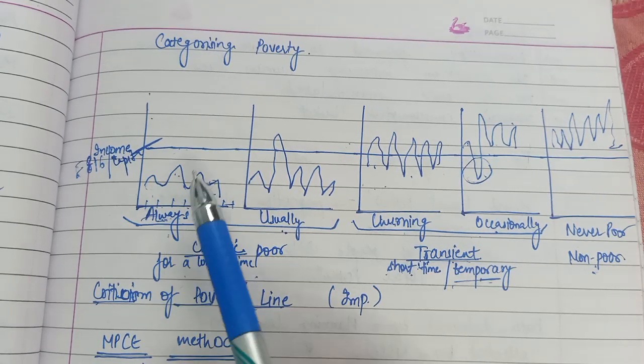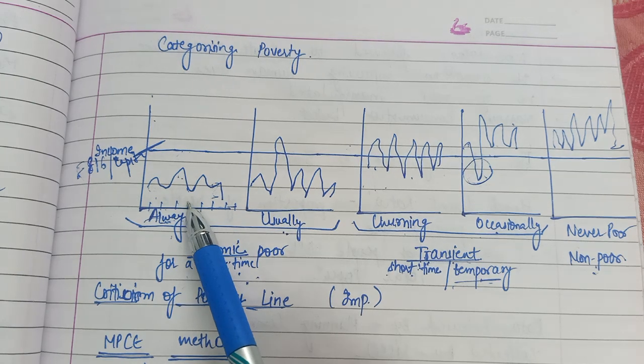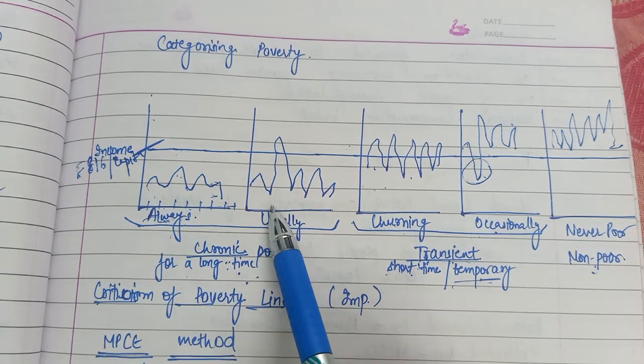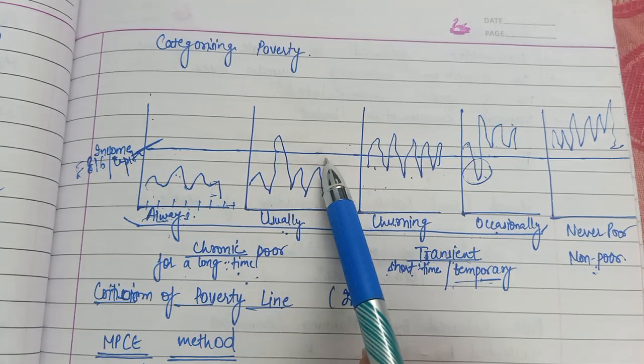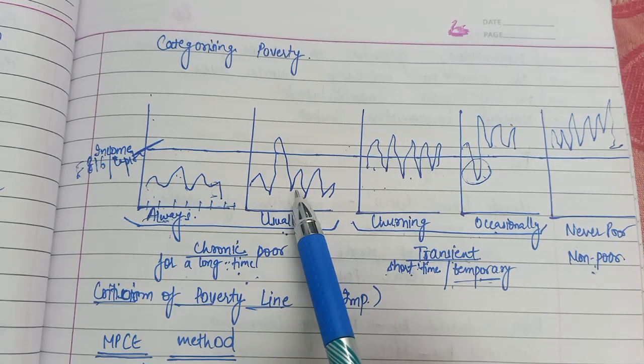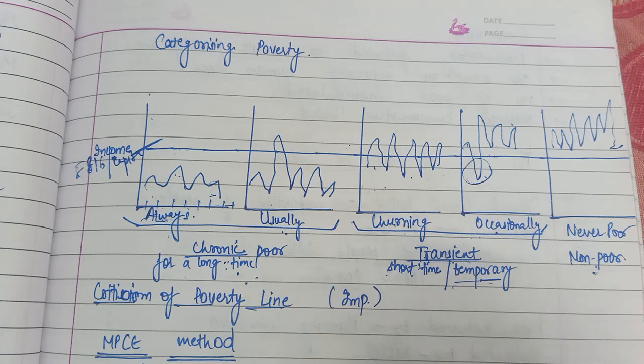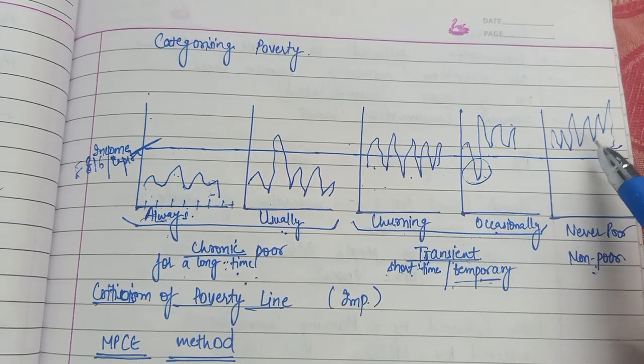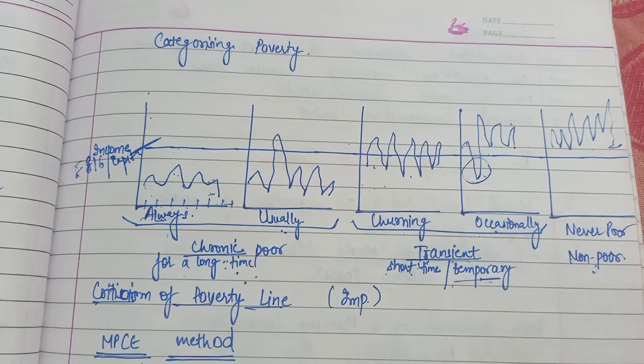And if it is always poor, you will show income levels always below the poverty line. If it is usually poor, usually their income is below the poverty line, but there might be some point of time in the year where their income crosses the poverty line. And for never poor, their income should not go down across the poverty line from above.